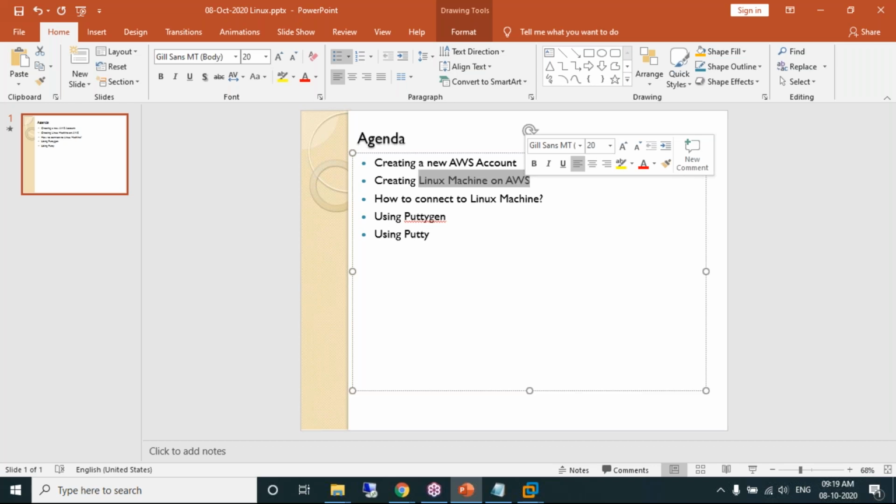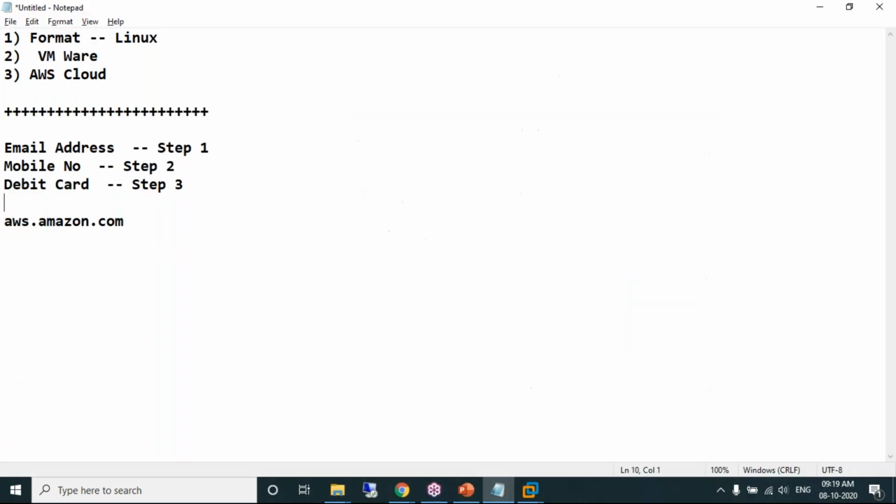Whenever you want to create new virtual machines, whether a Linux machine or a Windows machine, whatever you want, we'll be using a service called EC2. So what is the service which is used for creating Linux machines? If you want to create a Linux machine, we'll be using a service called